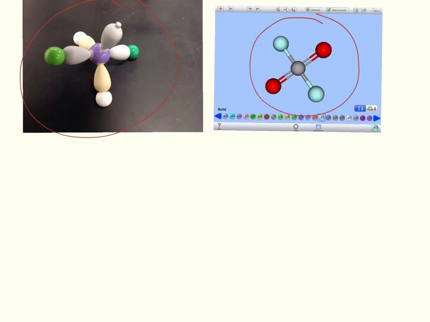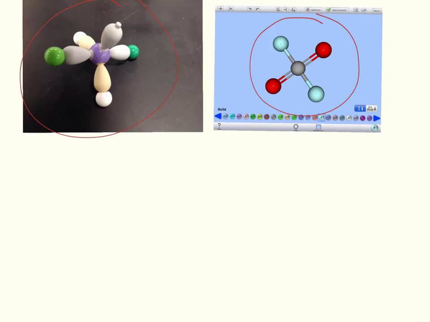We need to remember that lone pair-lone pair repulsion is greater than lone pair-bonding pair repulsion, which is greater than bonding pair-bonding pair repulsion. So the lone pair-lone pair has the greatest repulsion forces. And because of that, all the other atoms get slightly pushed together.